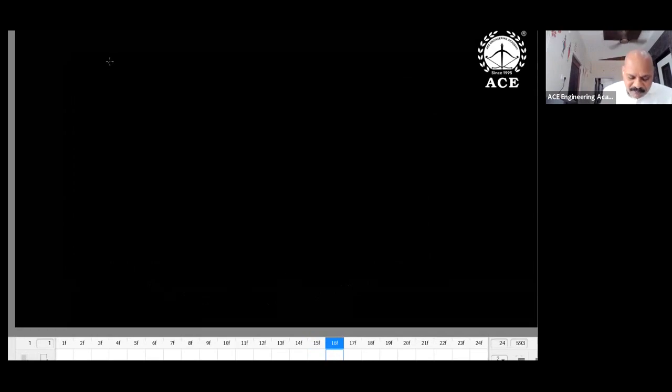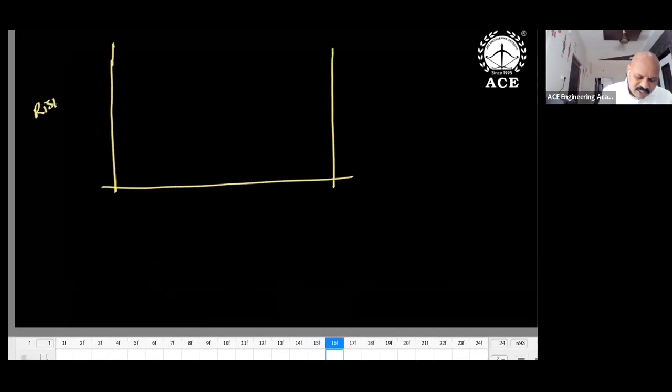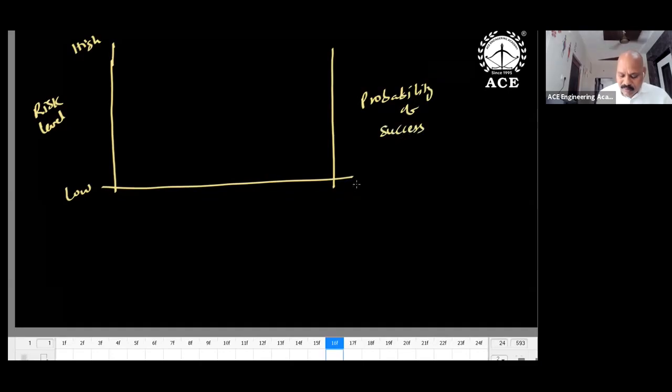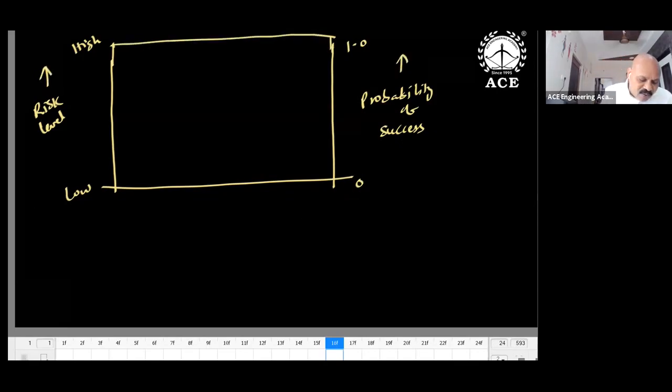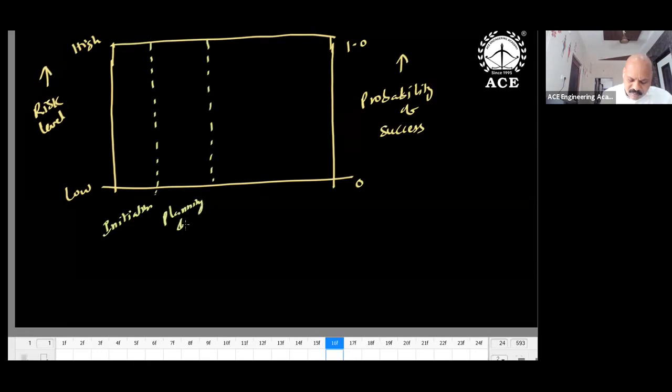Okay, so about the life cycle, what are the possible questions in this? The risk level, low, high, probability of success, 0, 1. Okay, I'm just preparing a scale now. So risk level, the probability of success. I'm dividing this into zones like initiation, planning and design, execution, and closure.